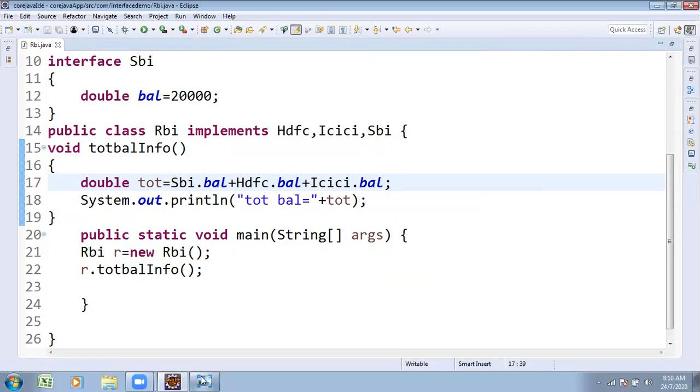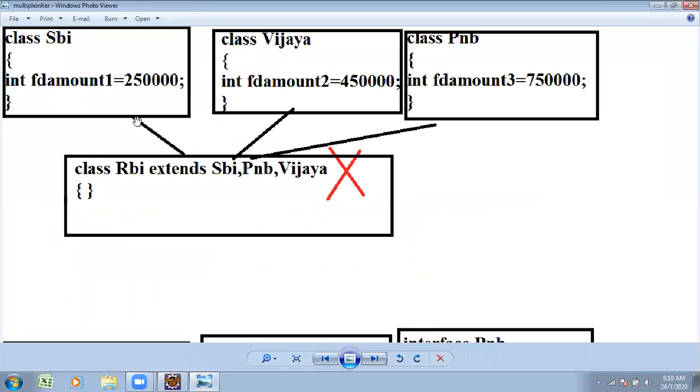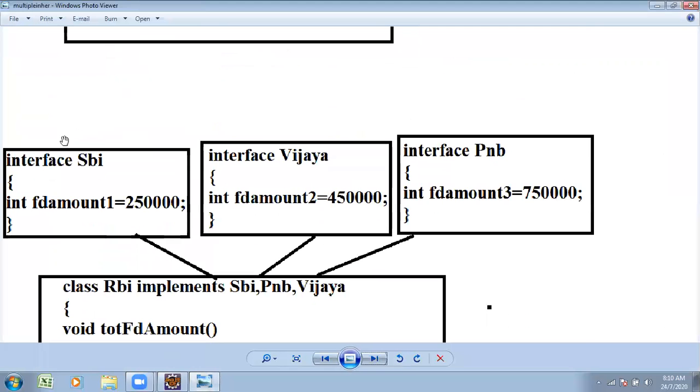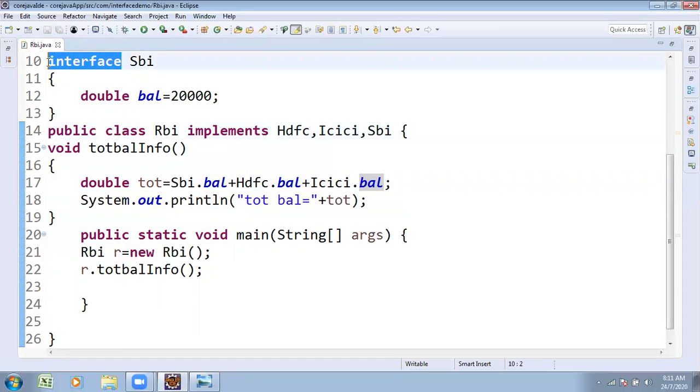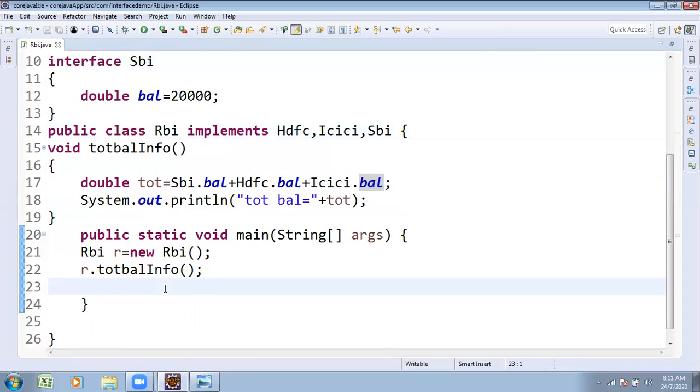What have we done? Several super classes we tried, and it looks like this is not supported. When I take it as a class, it is not supported. But when I take it as an interface, it is supported. Java does not support multiple inheritance, but it supports multiple interfaces. Several super classes to one subclass is not supported. Several interfaces to one subclass is supported. Till now you have knowledge about class, but you don't have knowledge about interface. Now we will discuss what an interface is and how to work with it.